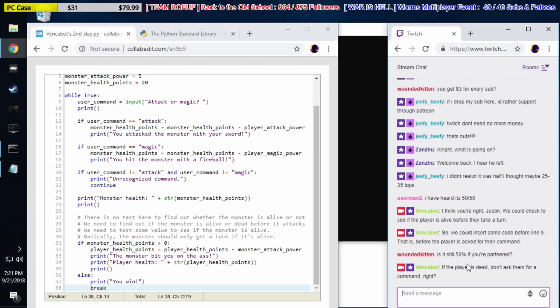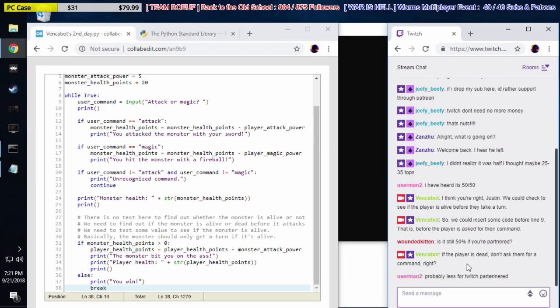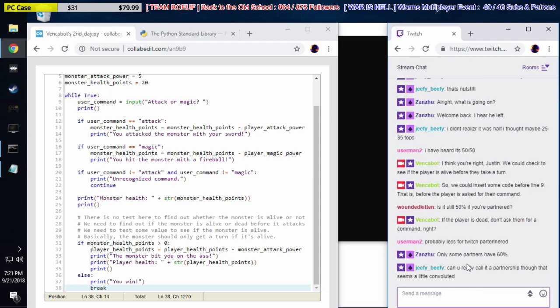Wounded Kitten, it is indeed 50-50, even if you're partnered. But if you're a partner, you have authority to negotiate with Twitch for how much you make. By default, it's 50-50, and you can negotiate. Depending on how much money you're bringing in for Twitch, you can say, listen, you make so much money off my channel, I want a bigger cut, or I'm going to go to YouTube. But by default, partner is 50-50 as well, and you can negotiate higher if Twitch thinks you're an asset to the platform.